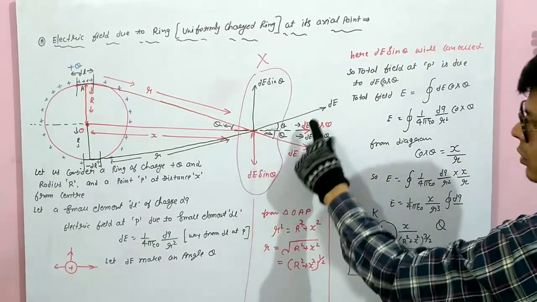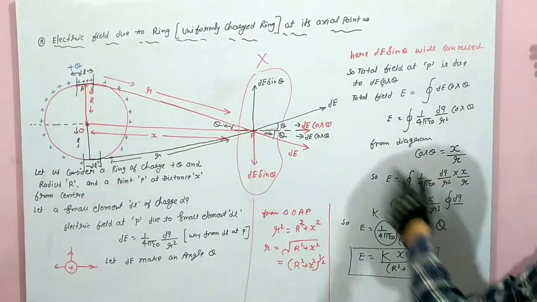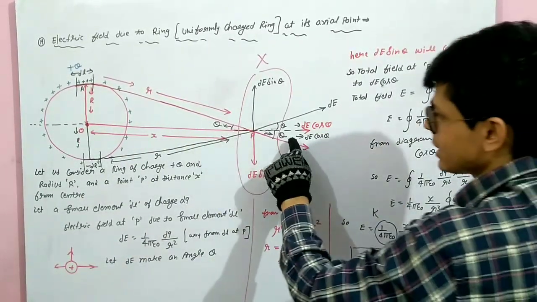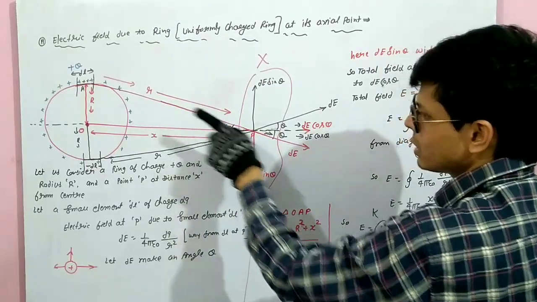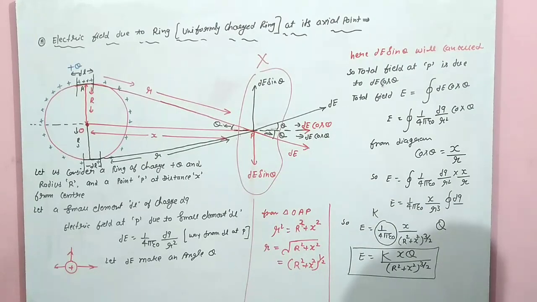Vertical, these two are cancelled. So the remaining one is this one. So for the whole ring, you will integrate it. Values you will find out from the triangle. This angle is theta, so this one is also theta because it is an equilateral triangle. This angle is theta, this is also theta. So this is the answer.